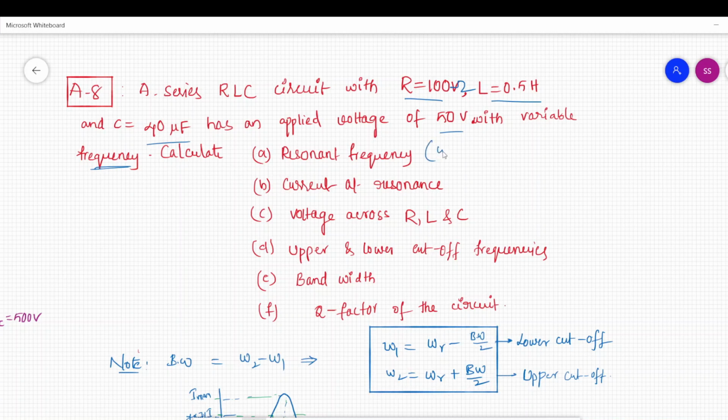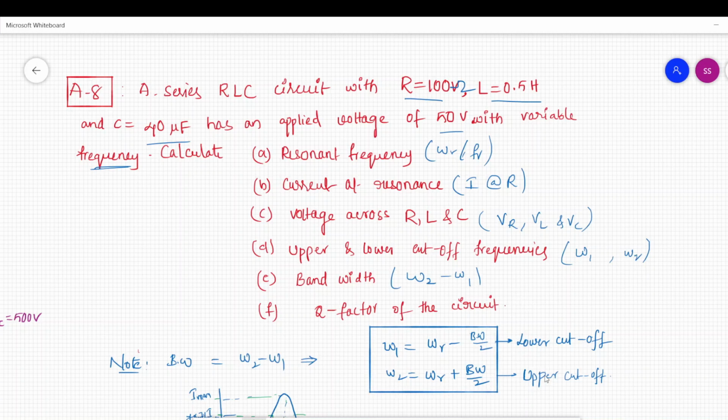We need to find the resonance frequency FR or omega, current at resonance, voltage across the resistor, voltage across the inductor, voltage across the capacitor, upper and lower frequencies, bandwidth, and Q factor of the circuit.